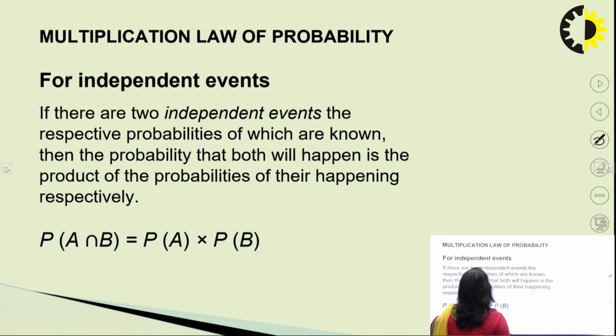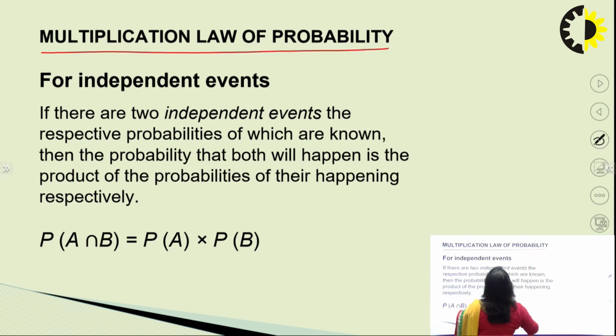Coming up to the next law of probability, that is the multiplication law of probability. This law is applicable for independent events. This is not for mutually exclusive, this is for independent events.